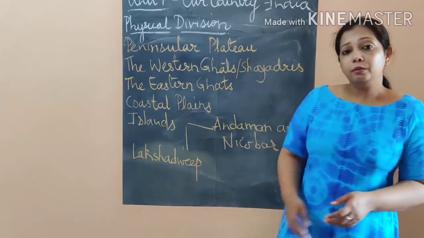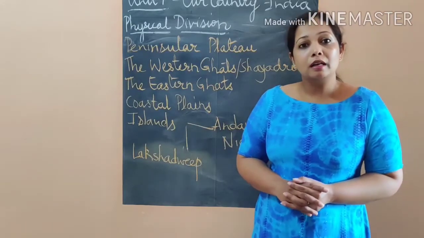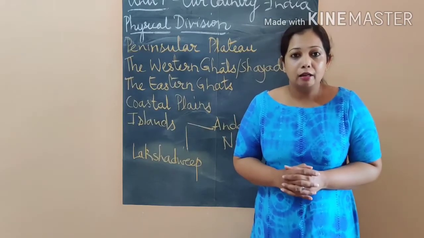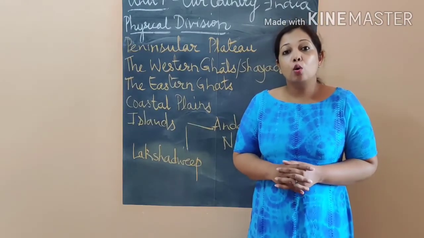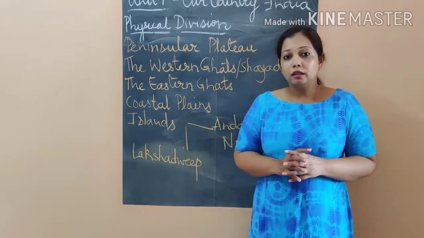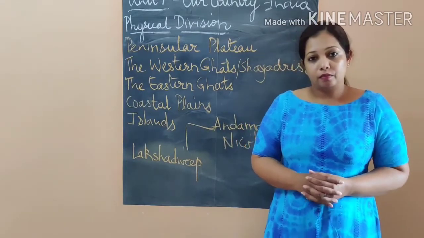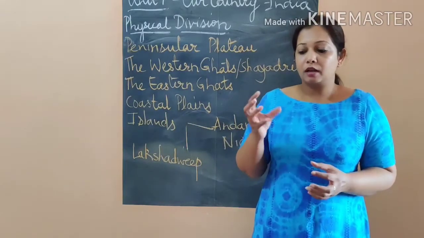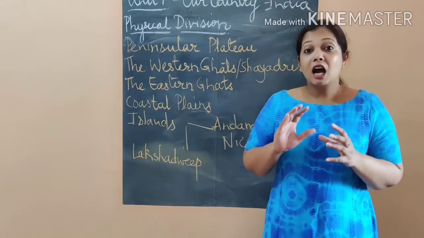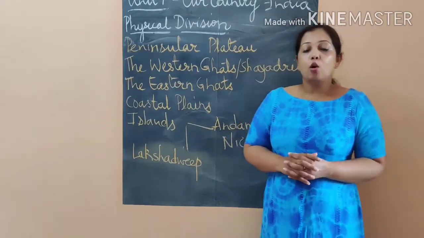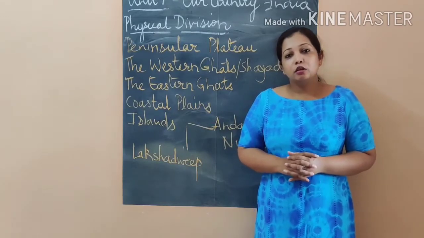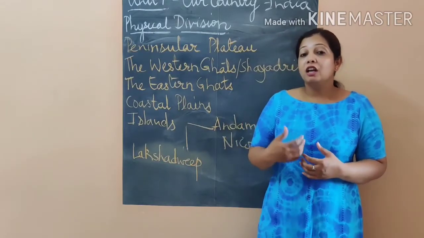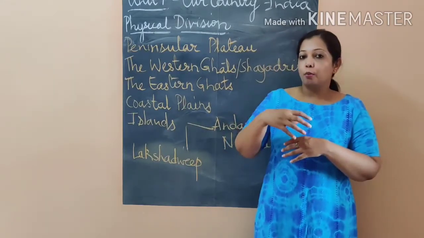Now Lakshadweep is also known as Coral Islands. Coral, C-O-R-A-L. Now what do you mean by coral islands? Coral is a kind of aquatic animal, like a polyp. It's round in shape and it has a hard covering, a hard shell on top, and it grows. Whenever one polyp lives on the shell of the other polyp, it is on top of the other.